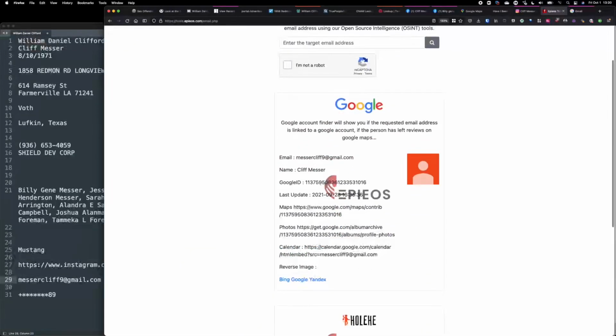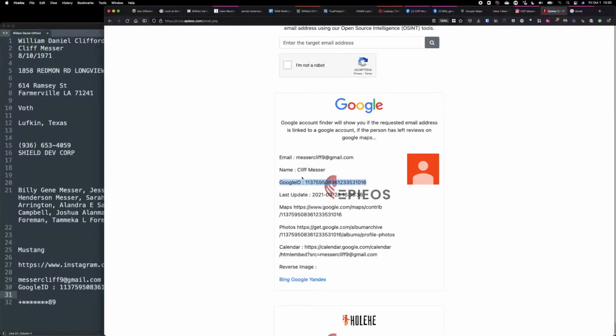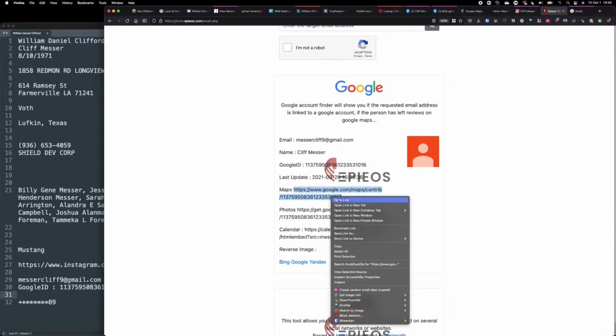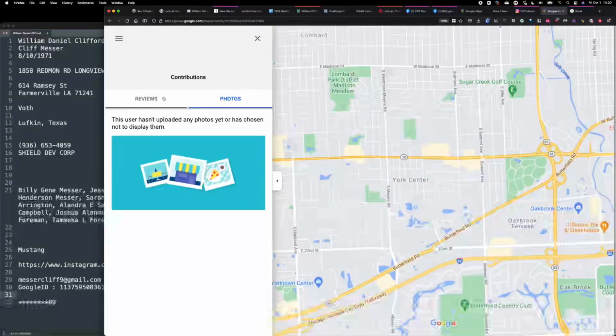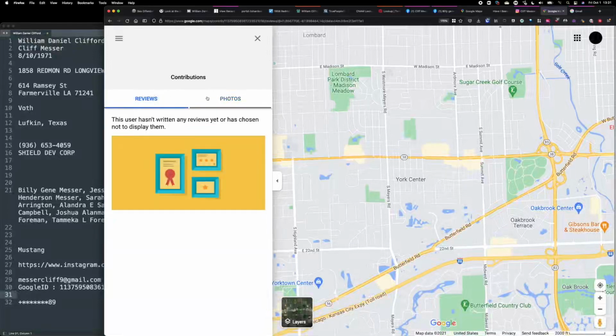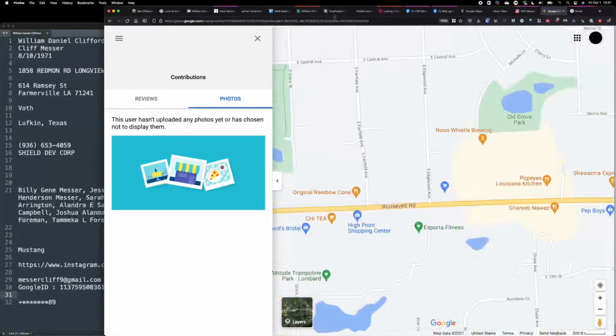There is a Gmail account, there's a Google ID here associated with this account. Let's put that in here. And the name kind of verifies it is this person. Are there any mapping locations related to this? Let's check. No. So another dead end. But this could have been pretty valuable if this person had checked in or left a review using their Google account. We would have pretty much seen it here. So we didn't find anything there.